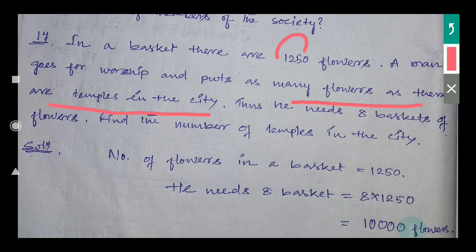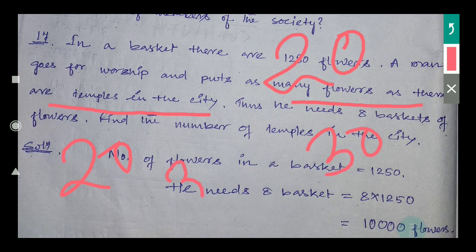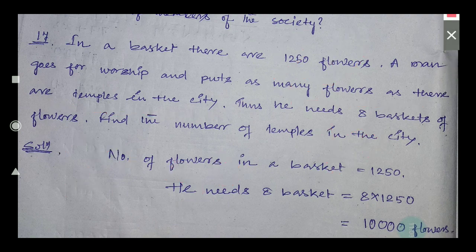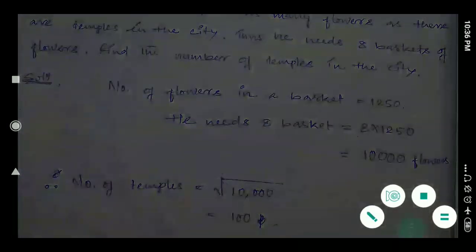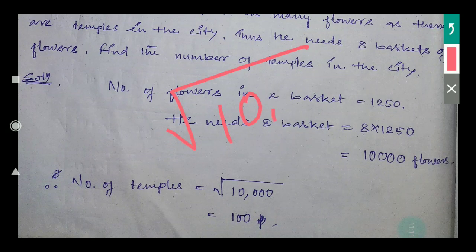Suppose in a city 20 temples are there, that means in each temple he will offer 20 flowers. If there are 30 temples, he will offer 30 flowers in each, like this. So the number of temples will be the square root of 10,000.